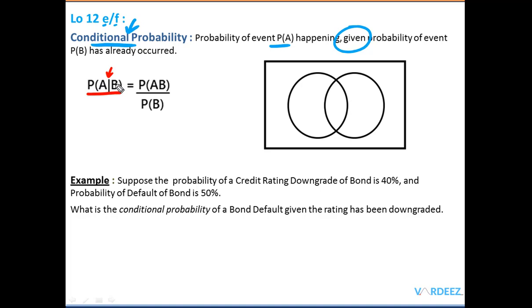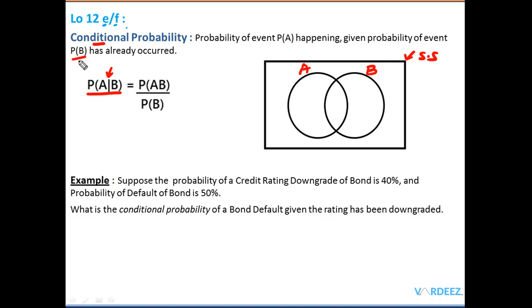So we already know that B has already occurred, and to find this probability, we simply take the joint probability of both the events happening divided by the probability of B. I'm going to give you a very simple example. Let's have a look here and understand where this formula is coming from. Don't need to remember that. This is again our sample space, this is the probability of A, this is the probability of B, right? Now in conditional probability, we are already given the information that B has already occurred.